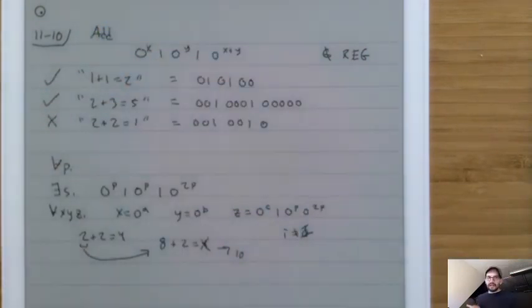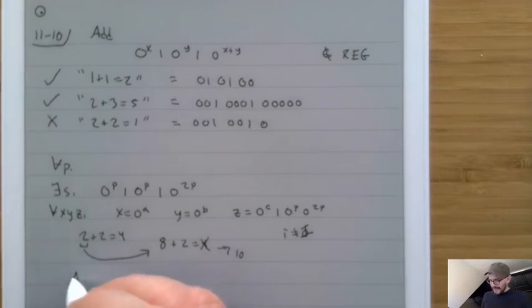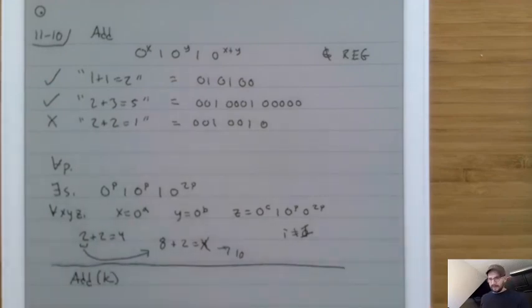And we could make a variant of the add problem that was the add k problem, where it was 0^x 1 0^y 1 0^(x+y), where x and y were less than k. And so a problem like that we could do. And that's kind of the way that all computers actually work. There's some amount of math that they can do based on how much memory they have.